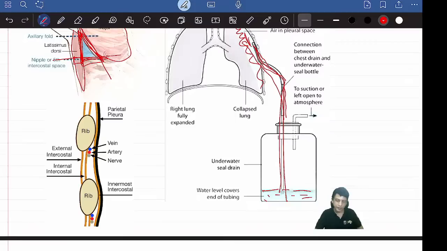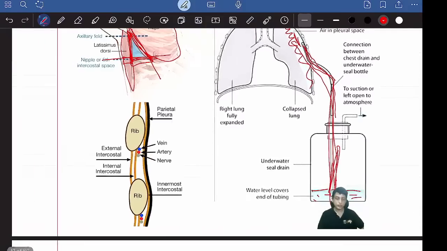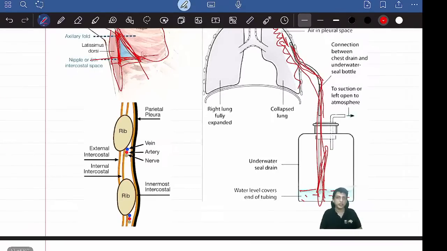All the air will come and move into the water, so you can see air bubbles, or an air column moving in like this. One more question is asked in this particular concept: where exactly do you put the tube?